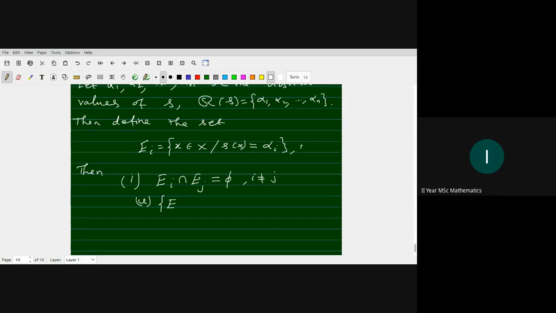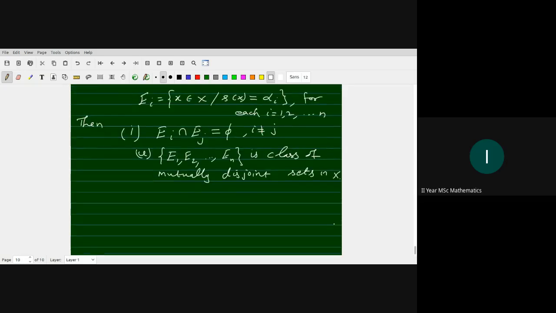This is true for each i from 1 to n, so E_1, E_2, up to E_n is a mutually disjoint class of sets in X. And the second condition is that X is nothing but the union of E_i from 1 to n.